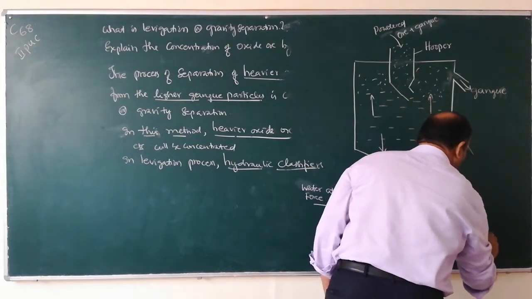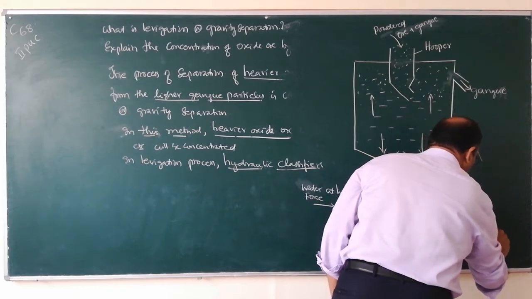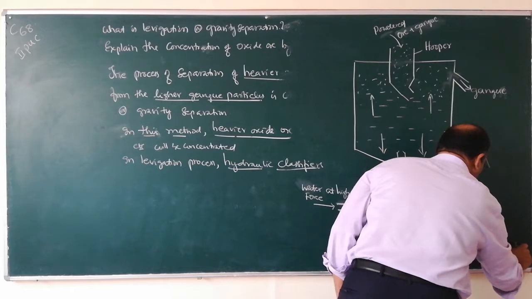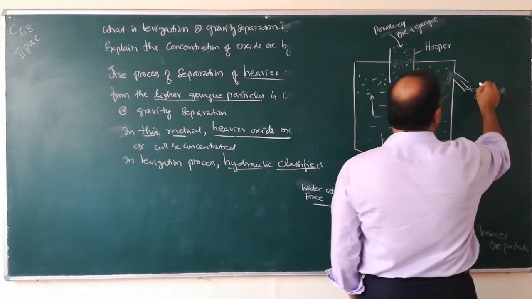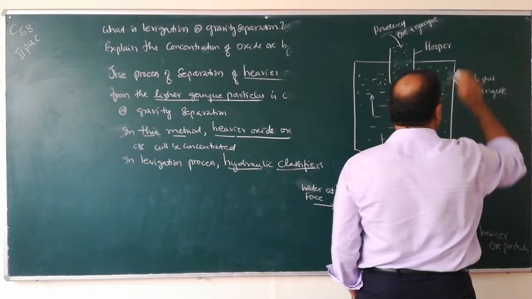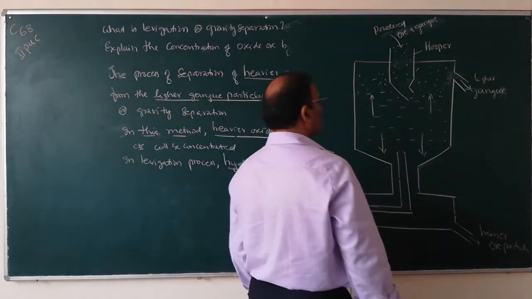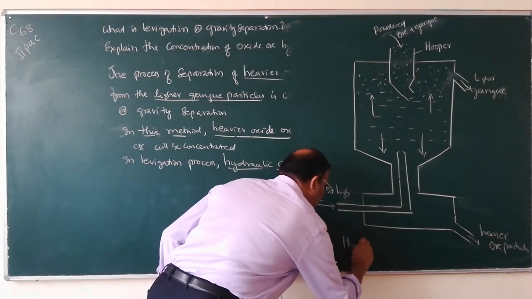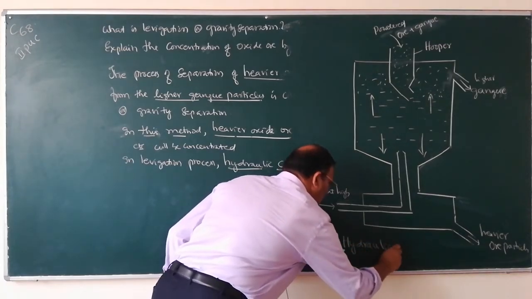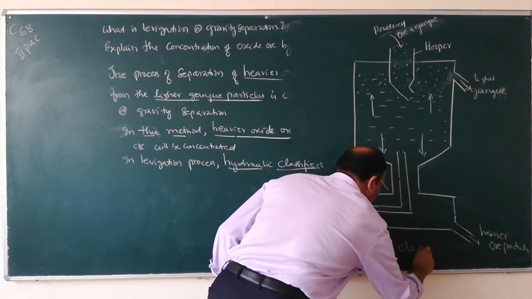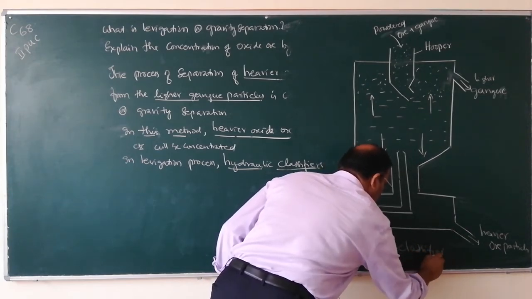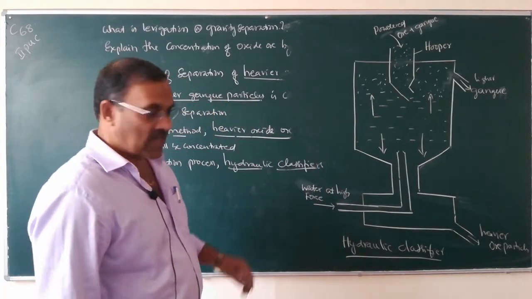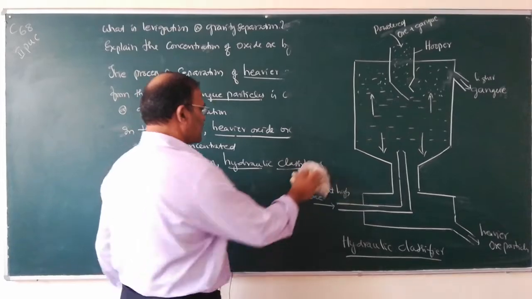Here the heavier ore particles, and here the lighter gangue particles. So this is the hydraulic classifier.